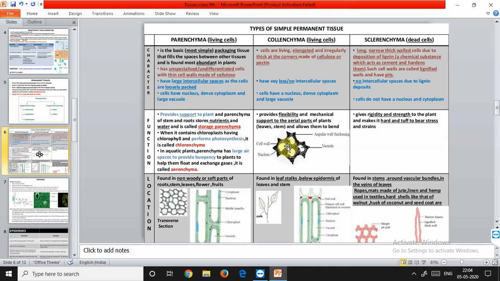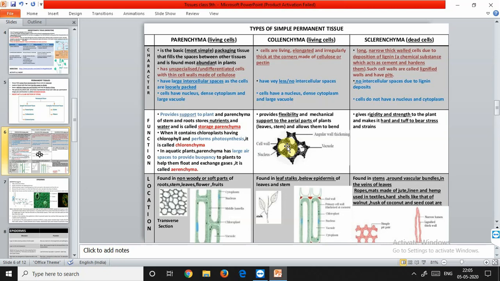So parenchyma is majorly present in the case of dicot. Dicots are the more primitive plants as compared to the monocots. Dicots are those which contain two cotyledons, whereas monocots contain only a single cotyledon. So what is the function of parenchyma? It is also a mechanical tissue in young dicot stems and provides mechanical support and elasticity. Thus, parenchyma provides tensile strength with flexibility to those organs in which it is found.